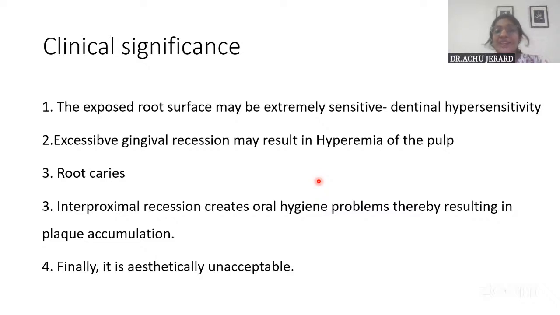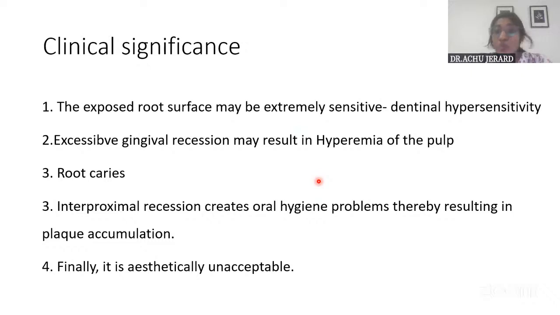And coming on to the clinical significance, why is this clinically significant? Because when recession happens, there is an apical shift in the attachment. So in a way, the root surface gets exposed to the outer environment. As a result, there will be an increase in sensitivity.